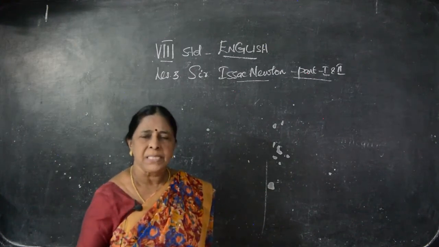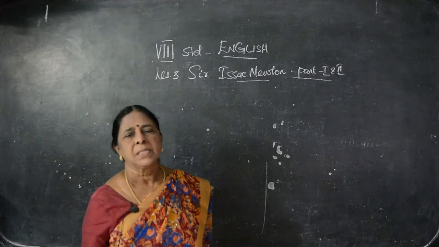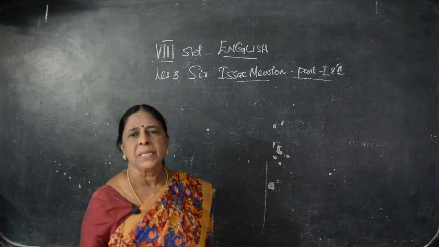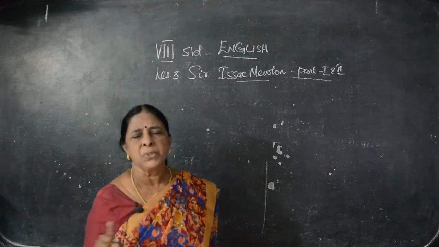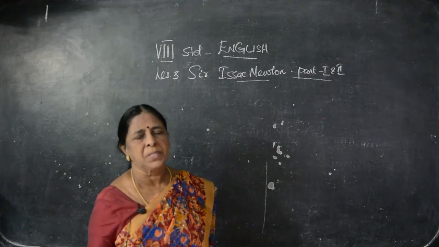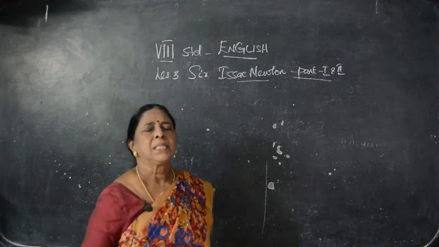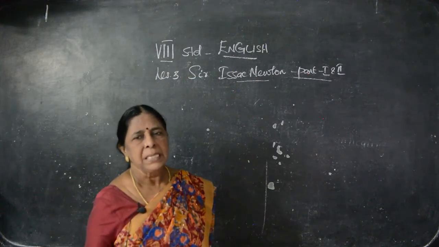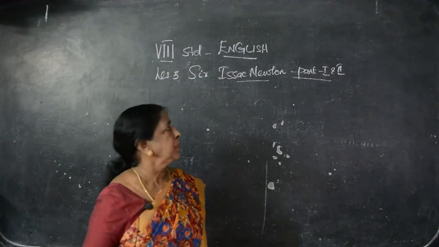So already we have said you have to take one notebook for English. English prose, poetry and supplementary all together you can write in one notebook. The composition, letter and other things, that will start later on. So far we have not started. First let me give the question and answers, then I will go for other exercises, that is composition, letter writing, everything we will see later on. Clear? Okay, children, good morning.